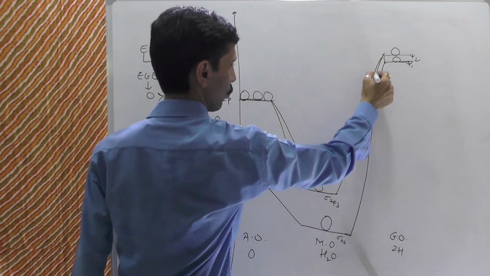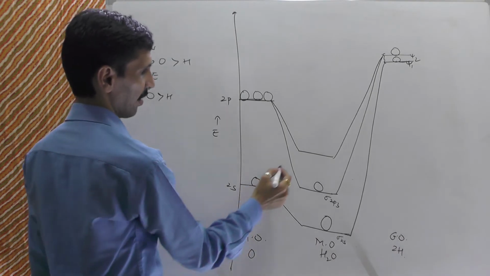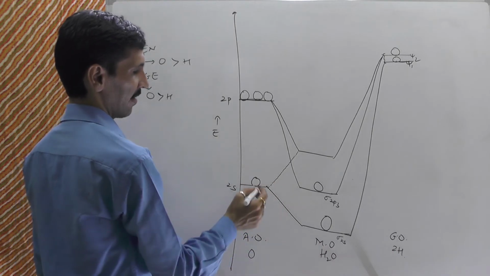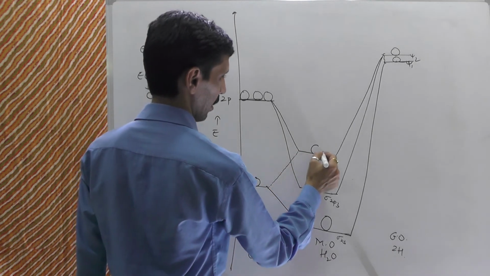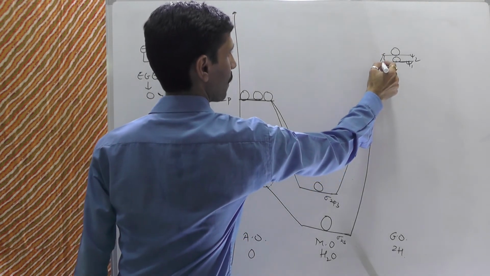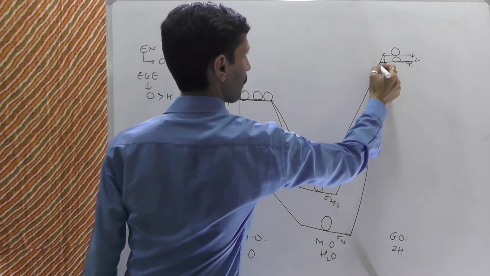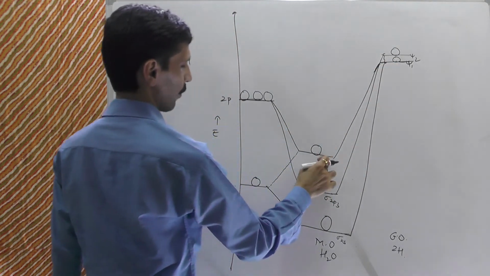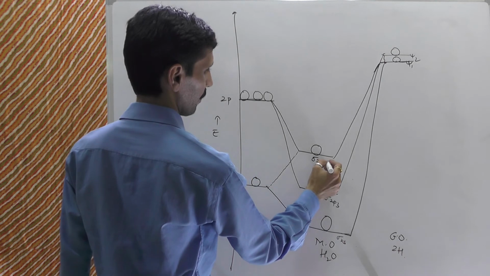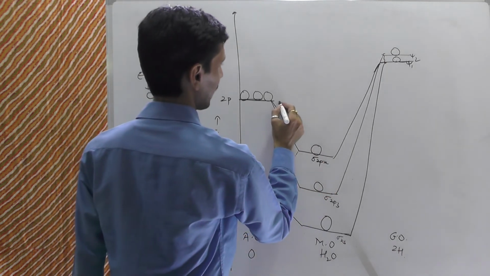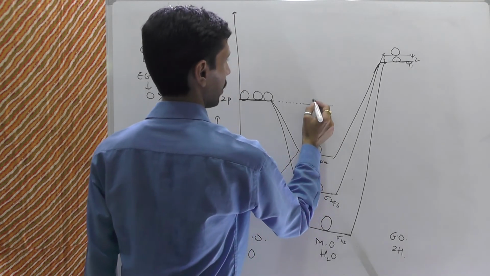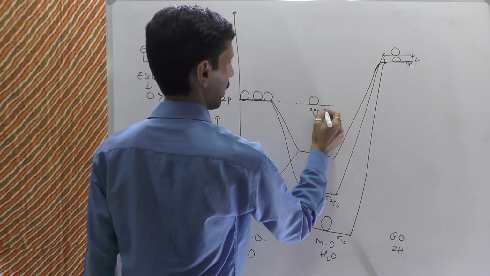Next is we have 2px. Now for 2px what we need to do is, we also have to relate this with this. Because here in this combination, if you can recollect, we had to join psi1. So psi1, 2s and 2px. So that is going to give you sigma 2px. Next, straight line, and that is going to be the non-bonding 2py.